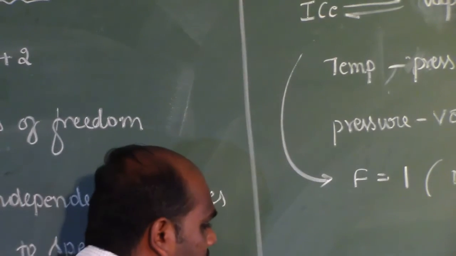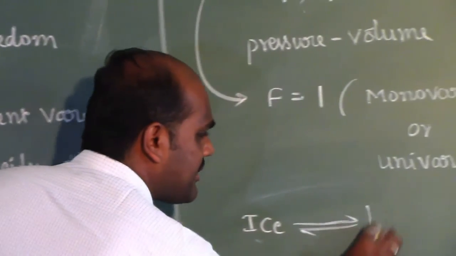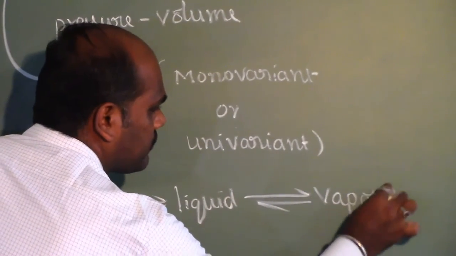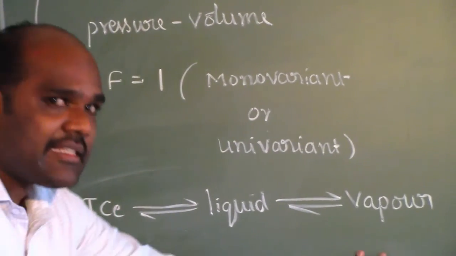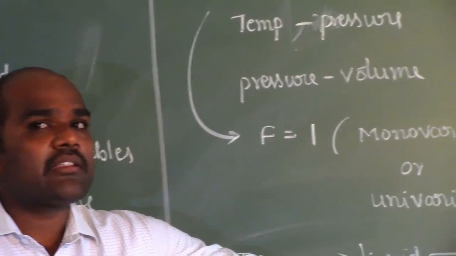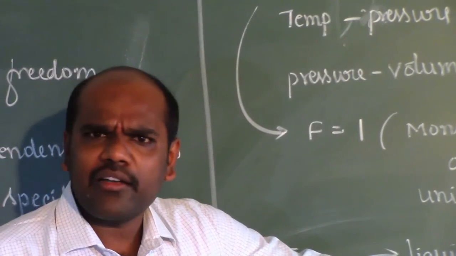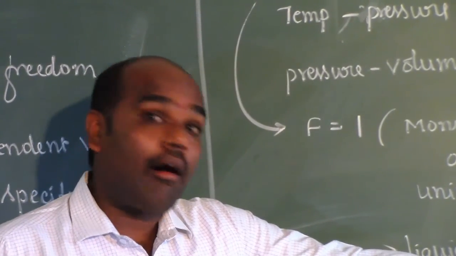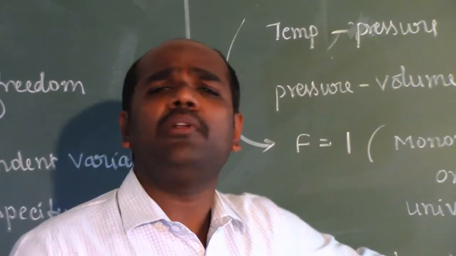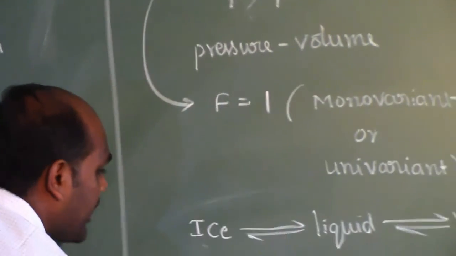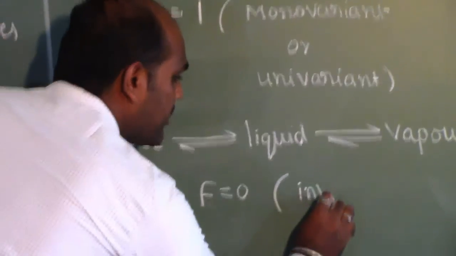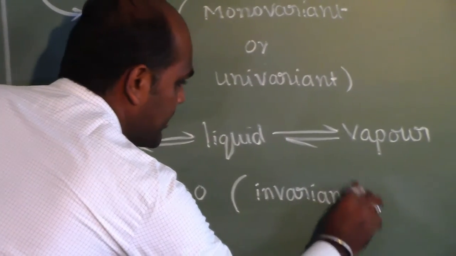If you consider the equilibrium of ice, liquid and vapor, provided all the 3 states are existing in equilibrium, all these 3 phases will be coexisting at a point, and at that particular point no variable is required to specify the system. In such a case, F is equal to 0, and that system is called invariant.